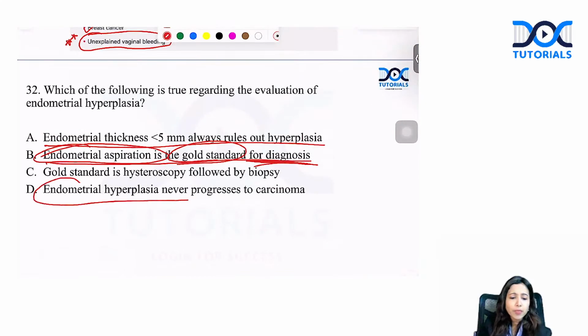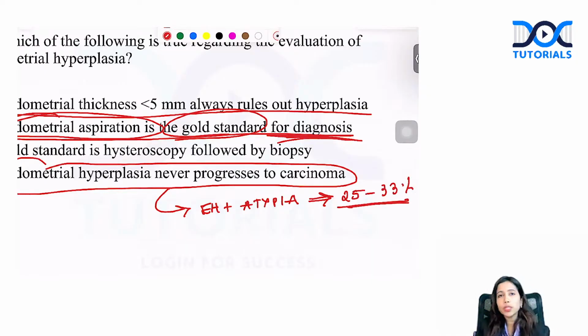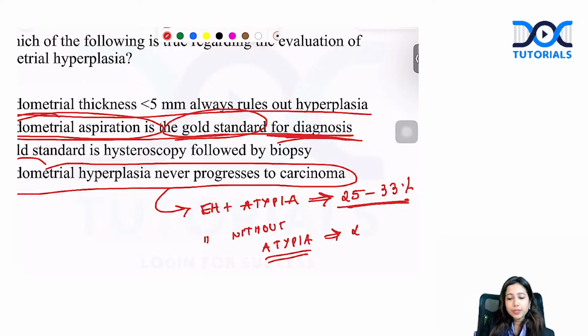Endometrial hyperplasia will never progress towards cancer. Absolutely wrong. There is higher risk of progression towards cancer, especially if you have endometrial hyperplasia associated with atypia. What is the risk of cancer? Risk of cancer is 25 to 33%. If you remember one value, you can remember it as 30% as well. Endometrial hyperplasia without atypia, the risk of cancer is less than 5%.